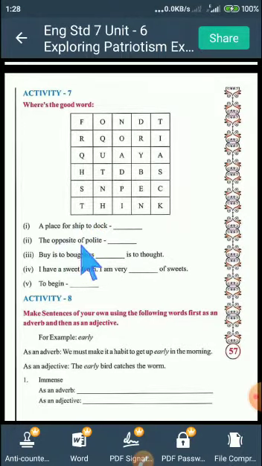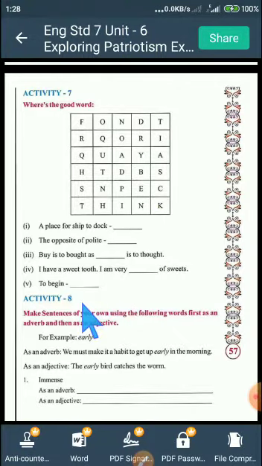Second, the opposite of polite. The opposite of polite, whatever the answer comes, it is in this grid, right? I have a sweet tooth. I am very dash of sweet. So whatever answer comes, you write in the crossword. To begin. What is the meaning of to begin? Whatever answer comes, the other word for to begin, you write the answer in the crossword, right?